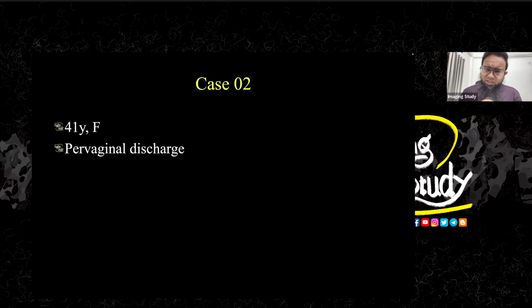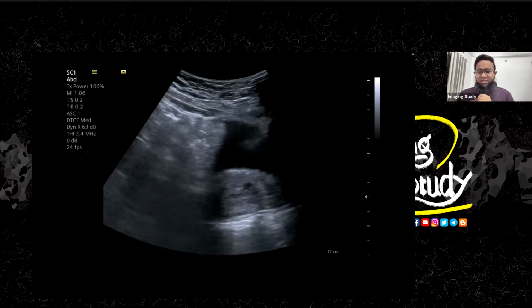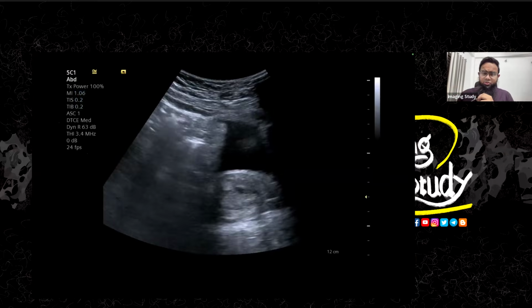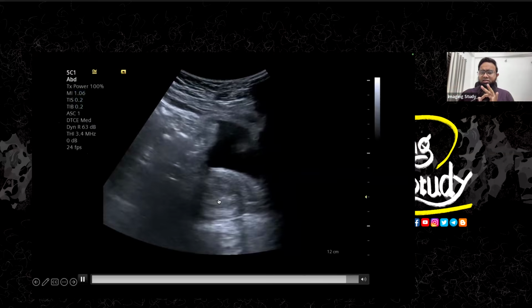Okay, so now let's jump into case number 2. This is a 41-year-old female patient who came with pervaginal bleeding. Okay, no, sorry, not pervaginal bleeding, rather it's pervaginal discharge. Let's see what we have got on ultrasound. Here's the transverse section. Make sure the urinary bladder is partially filled. So we are looking at the cervical part.